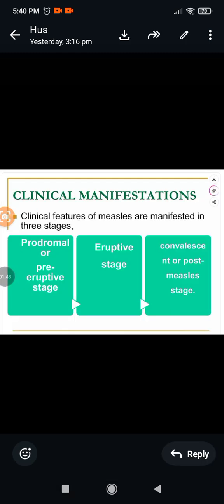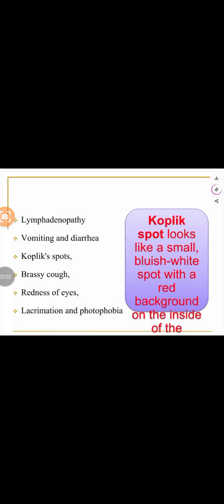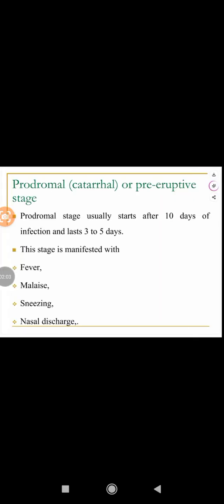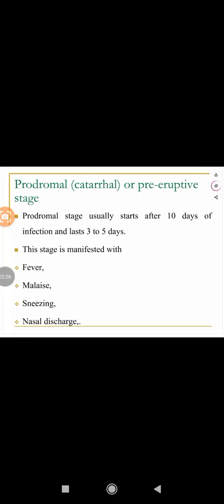Next, the clinical manifestation. Clinical features of measles are manifested in 3 stages: the prodromal stage or pre-eruptive stage, the eruptive stage, and the convulsions or post-measles stage. Next, see the stages one by one. First is the prodromal stage or pre-eruptive stage.